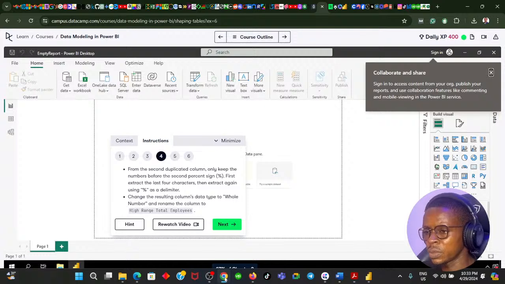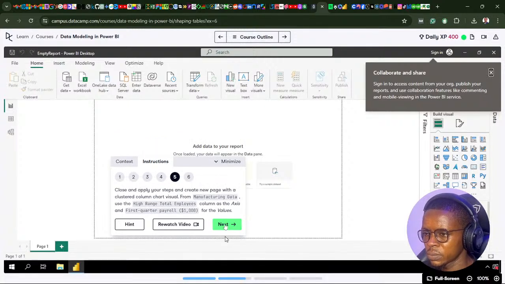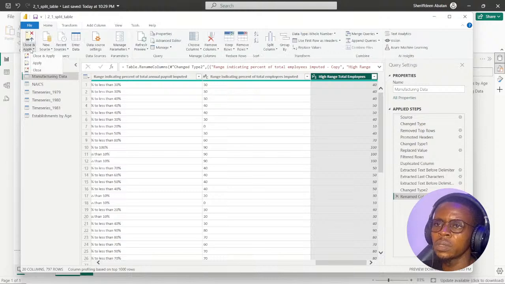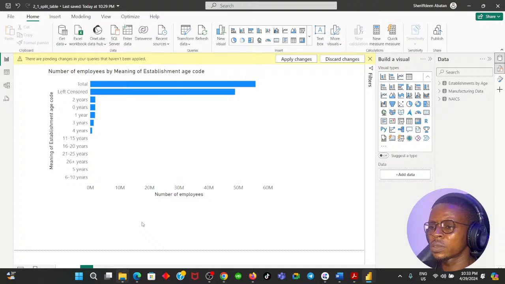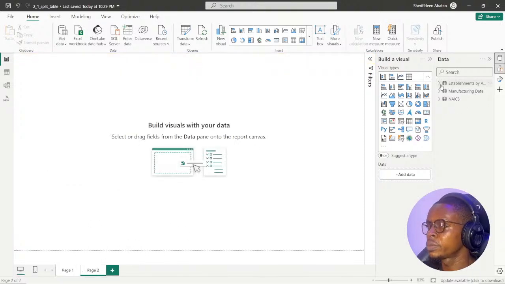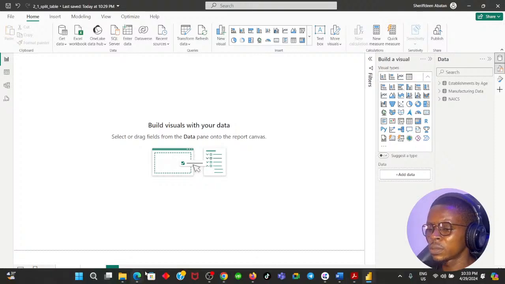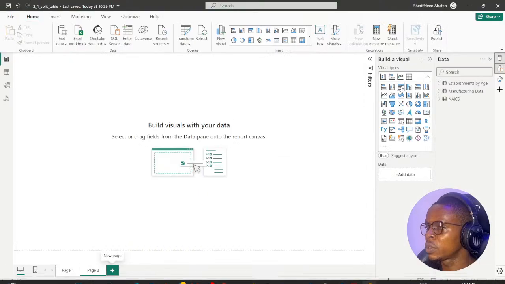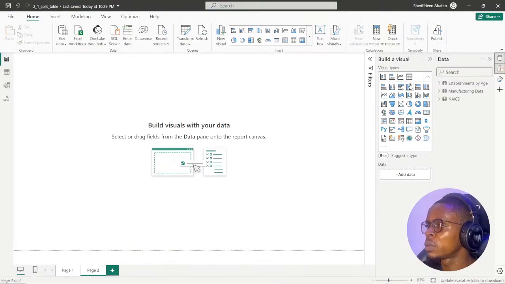So it says we should close and apply your steps and create a new page with a clustered column chart visual. Okay, let's close and apply. Let's see. So create a new page, page 2. Same clustered column chart visual. Clustered column charts.